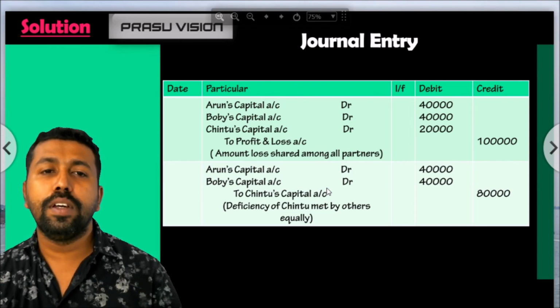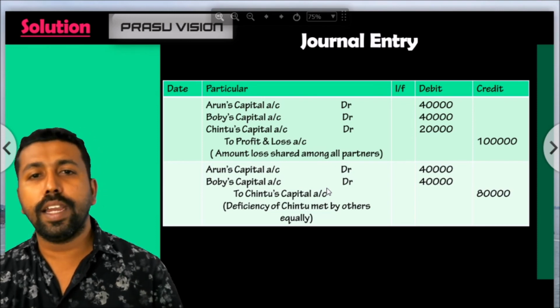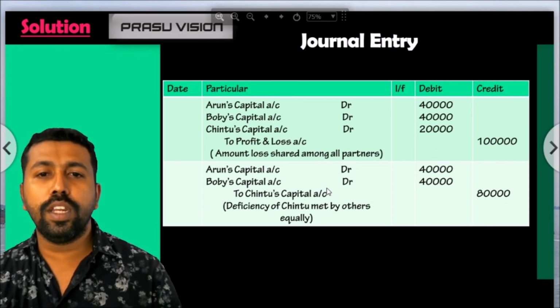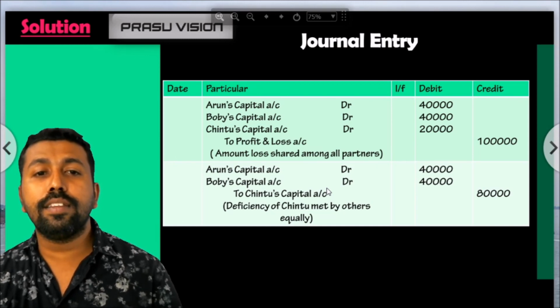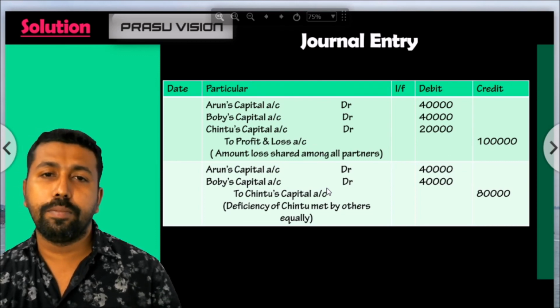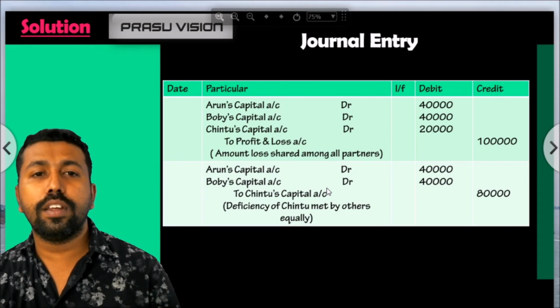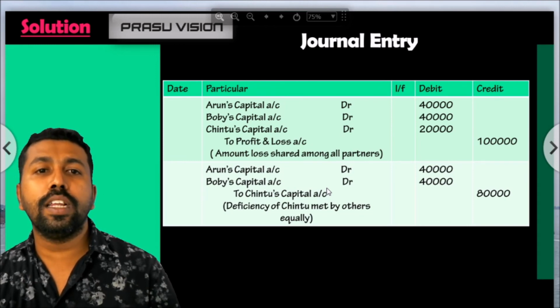So please keep all these four cases in your mind. This is a very relevant area for the exams. There will be an 8-mark question in the board exam, and you can expect this as an adjustment in that question. Hope the four situations, four problems are very clear for you.